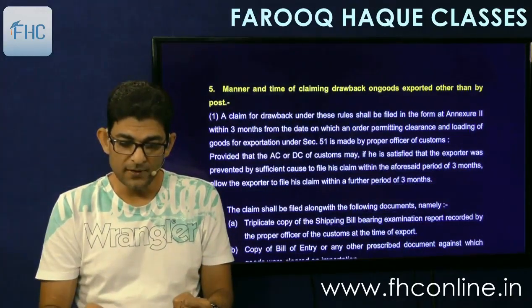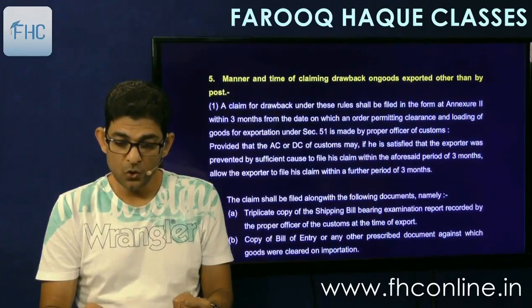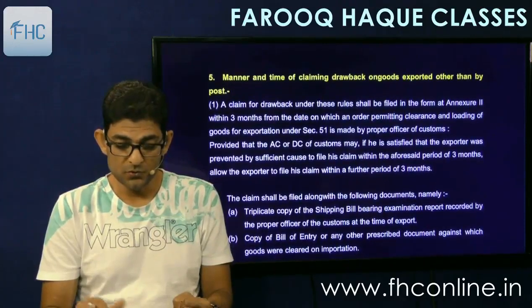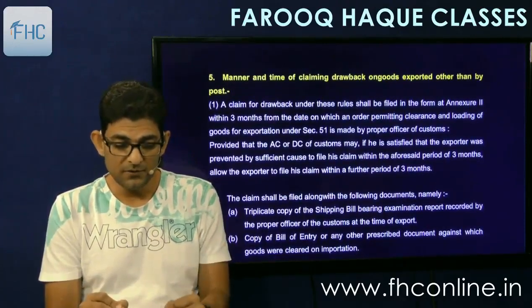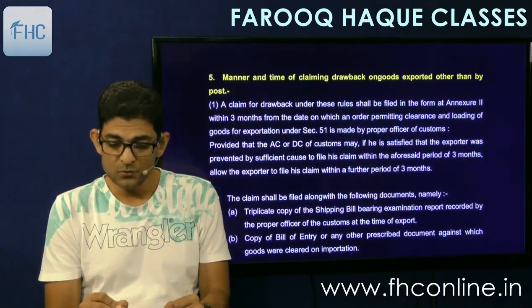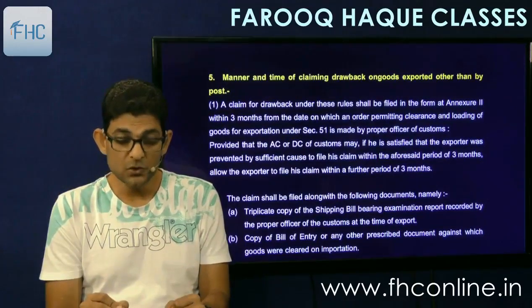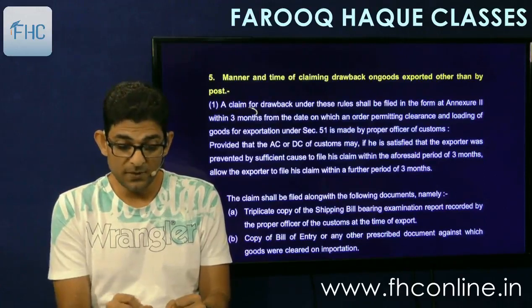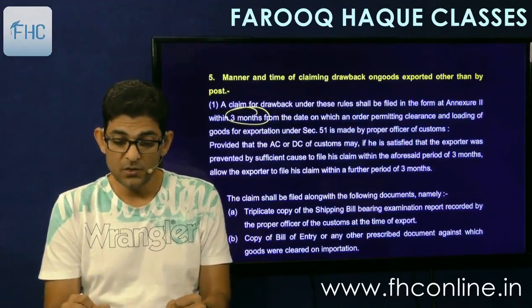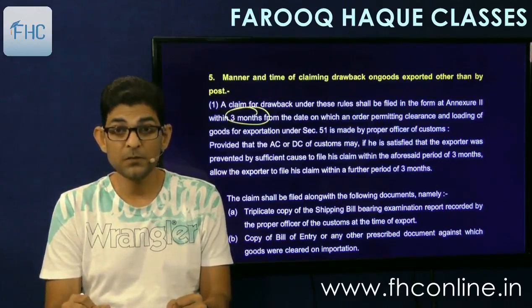Then it says the manner and time of claiming drawback on goods exported other than by post. So here again the time is given, that a claim for drawback under these rules shall be filed in form in annexure 2 within 3 months from the date on which the order permitting clearance and loading for exportation is made by the proper officer.